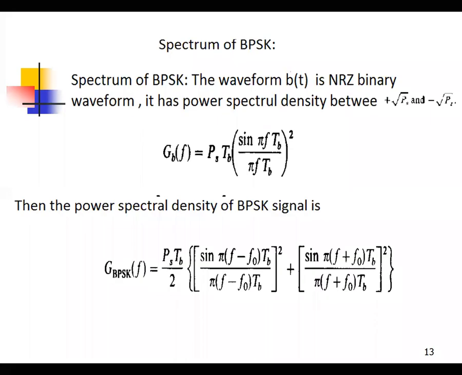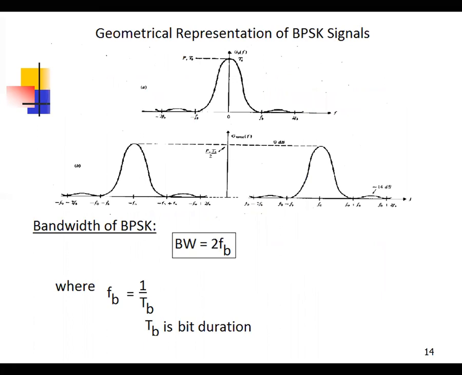Then the spectrum of BPSK. This is the spectrum of BPSK, same as ASK. Here the spectrum is divided into two components, and the magnitude is reduced by 50%. After modulation, two spectral components are there, and the magnitude is 50% reduced for those two spectral components.